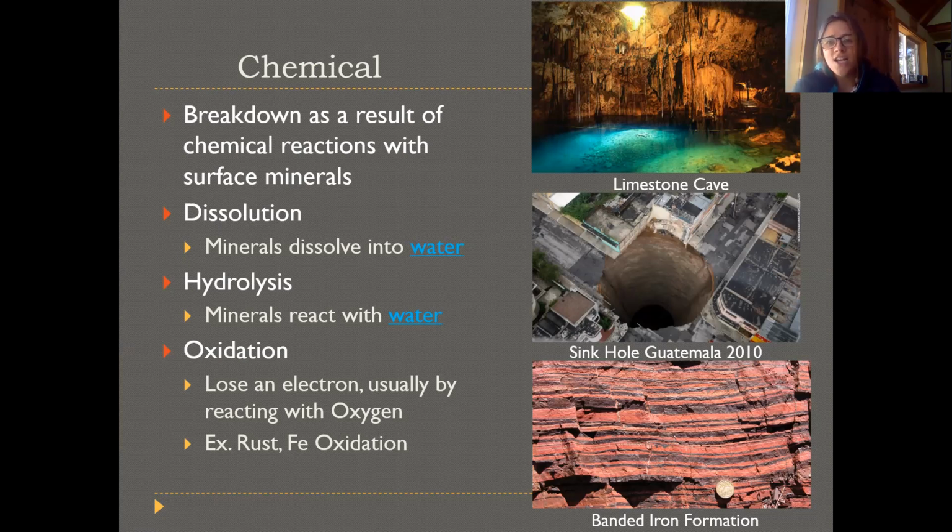And then oxidation is a common reaction where oxygen in the atmosphere reacts with different kinds of minerals. And so this forms a kind of rusty color. So if you see red rocks or red soil, that's probably because different kinds of iron compounds that were originally in rocks have oxidized as they've come in contact with the atmosphere over time.